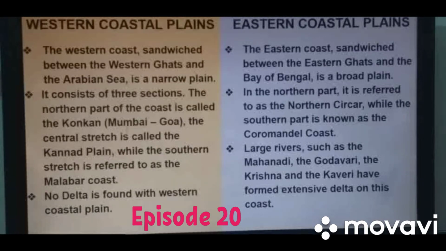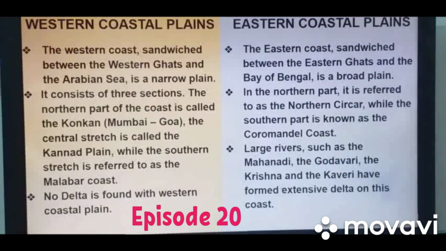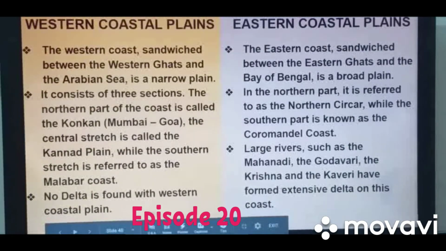Simply you can understand another section towards the upper north, there is the Gujarat coast, which starts from the Rann of Kutch and extends till Mumbai. That is the Gujarat coast. Okay. Now next, no delta is found with the western coastal plain, because no major river of South India drains its water into the Arabian Sea, except Narmada and Tapi.